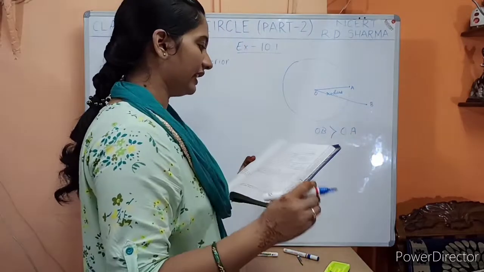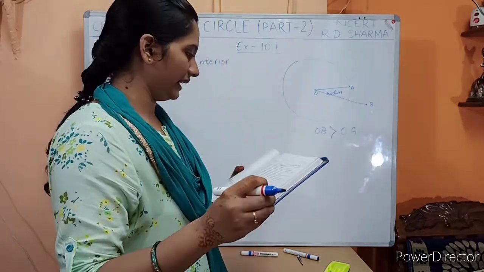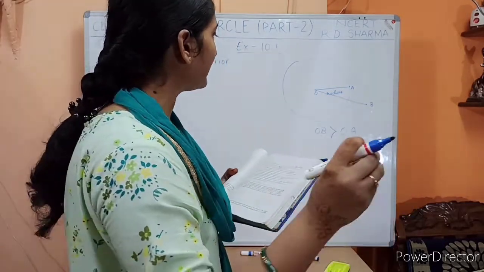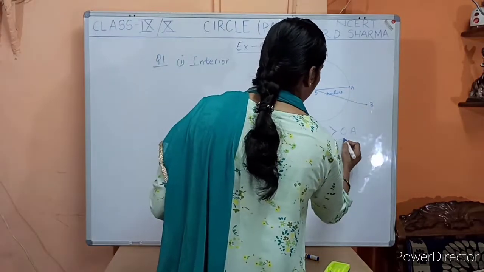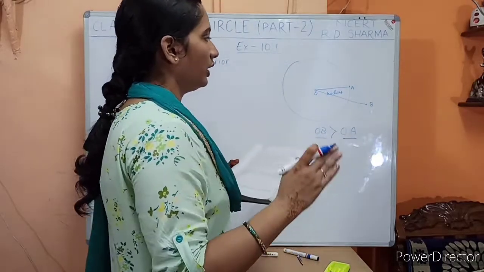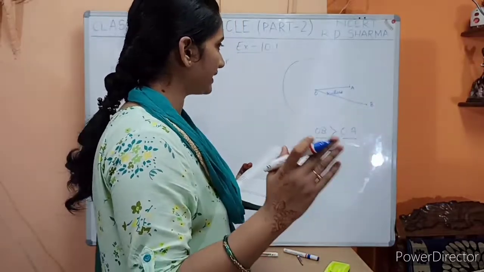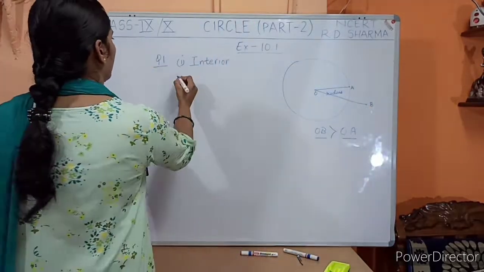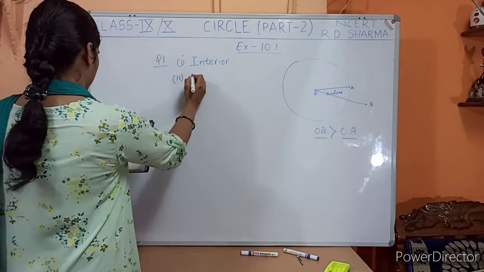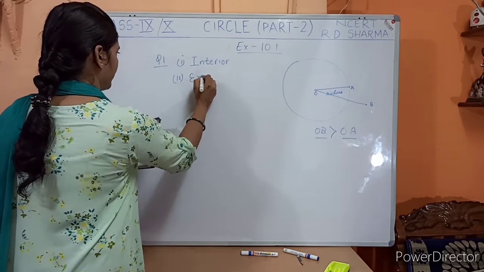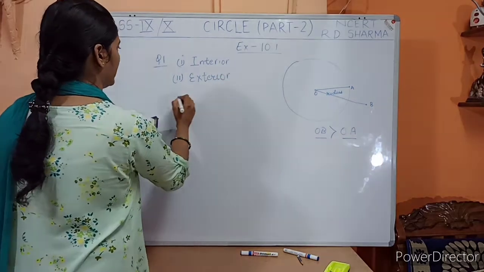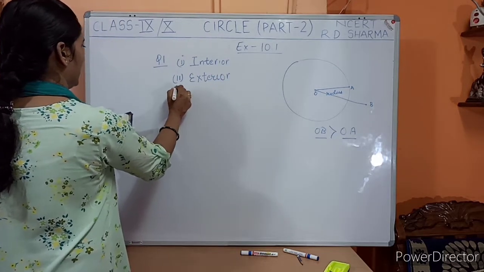So obviously if some point B is there which is outside of the circle, then OB must be greater than OA. OB बड़ा होगा OA से कब? जब point B बाहर होगा circle का. So its answer is exterior. That point must be lying outside of the circle.